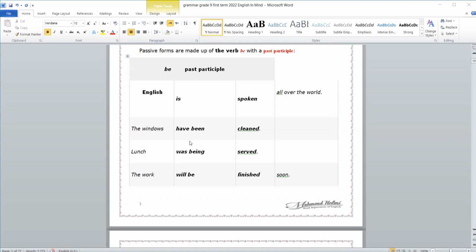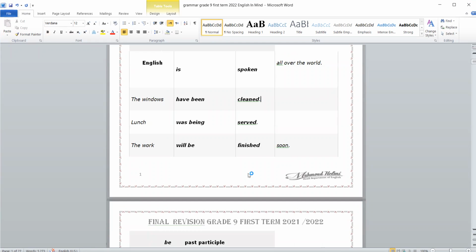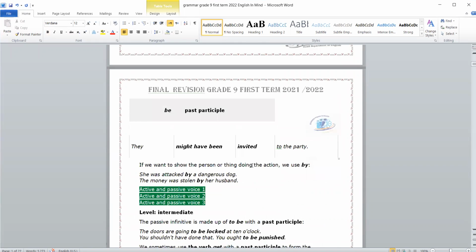Good. The windows have been cleaned, for example, by Noha. The active of the sentence: Noha has cleaned the windows. Lunch was being served; this is past continuous. The work will be finished soon; this is future. They might have been invited to the party; this is using the modal might have.